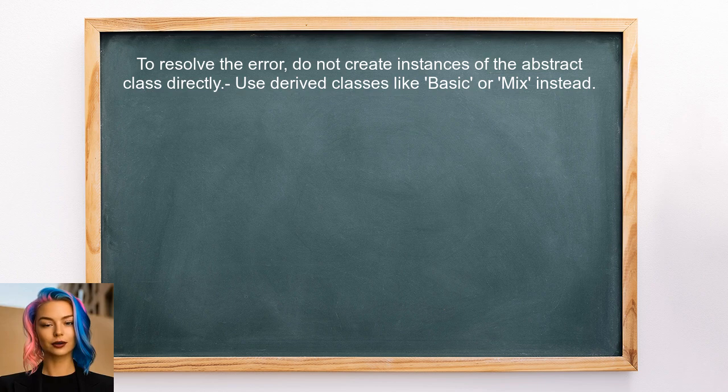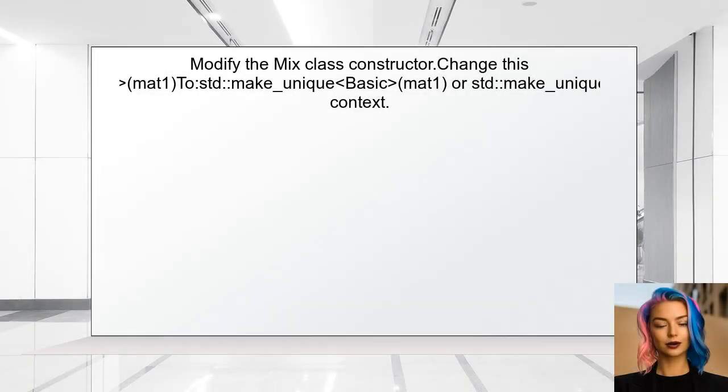To resolve the error regarding allocating an object of an abstract class type, the user needs to ensure that they are not trying to create an instance of the abstract class directly. Instead, they should create instances of derived classes. Next, the user should modify the constructor of the mix class. Instead of using std::make_unique with material, they should use std::make_unique with the specific derived class type.